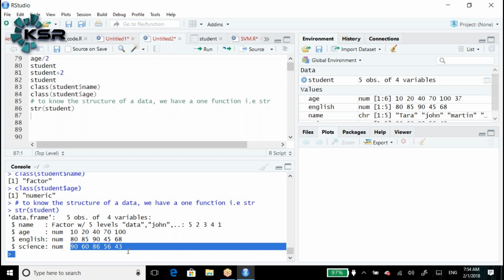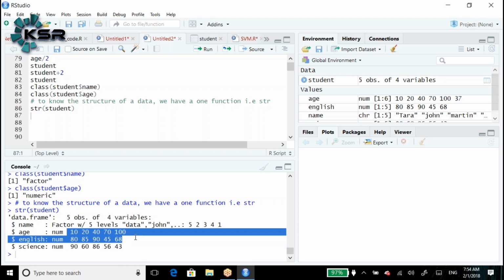Clear? Everyone is clear? Here it prints all the 5 observations. Does it print 1000 records? Does it print 20,000 records? No. It just prints 5 to 10 records only. It doesn't print all the records. The str function will let us know about the type of your data.